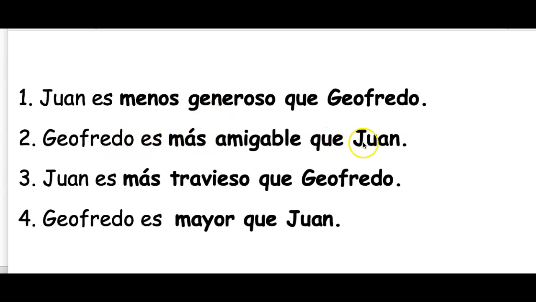Alfredo is more friendly than Juan. Juan is more mischievous than Alfredo. Más que. And then we have an irregular one. Just like in English, we have irregular comparisons, better and best. We don't say gooder or goodest. There are 4 in Spanish that are irregular. One of them is used with age, and this one is older. Alfredo es mayor que Juan. He's older than Juan.